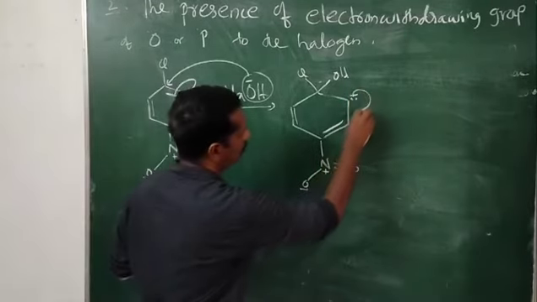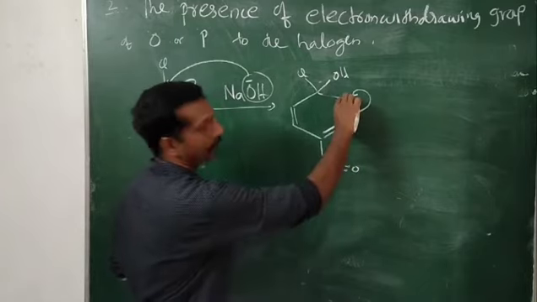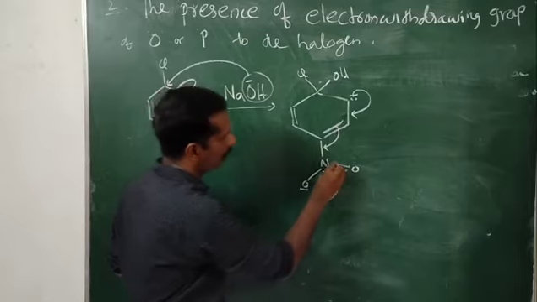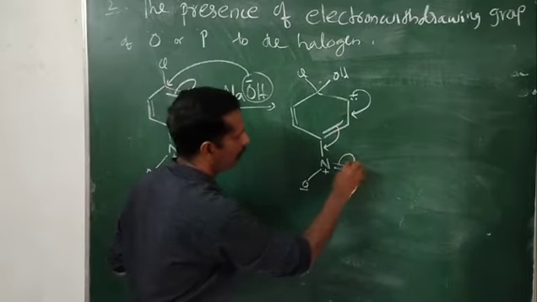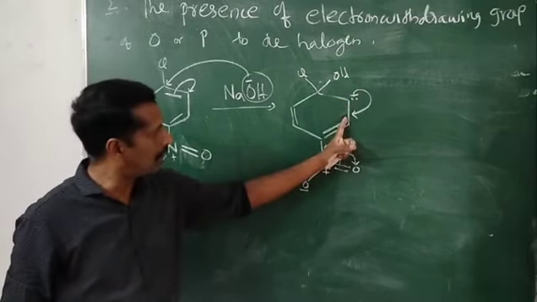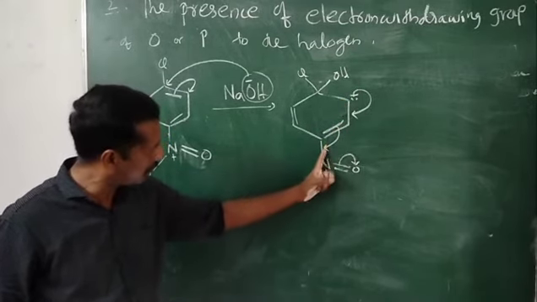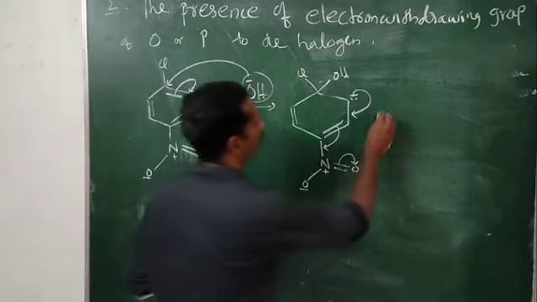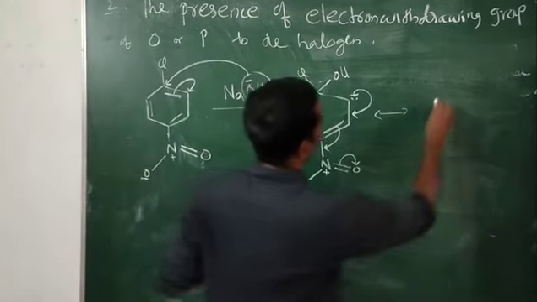In the next step, this will be shifted to here, so here it will become a double bond. Then this double bond is shifting to here, and then this double bond is migrating to oxygen. Oxygen is getting a pair of electrons and a negative charge. So we get a structure like this.